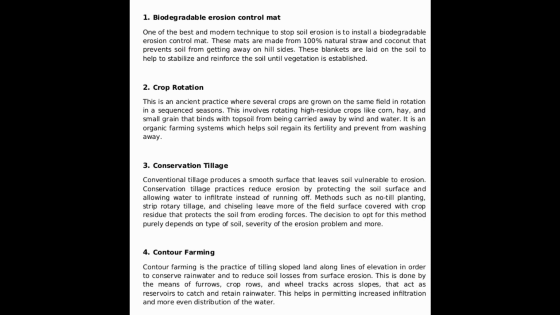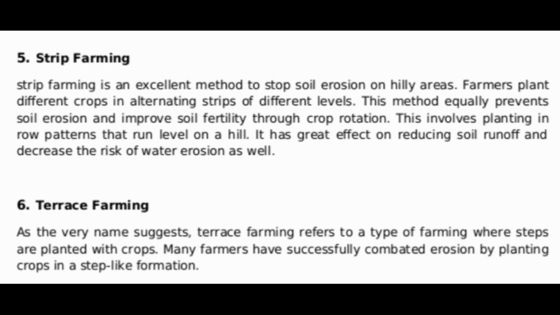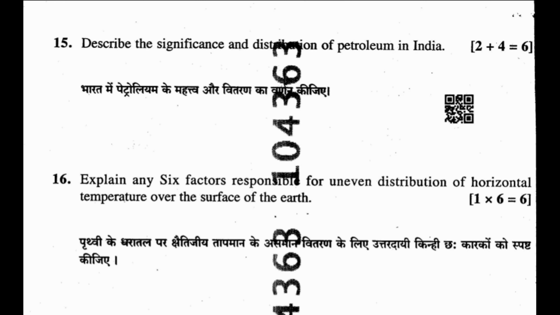Answer. 1. Biodegradable erosion control mat. 2. Crop rotation. 3. Conservation tillage. 4. Contour farming. 5. Strip farming. 6. Terrace farming. Question 15. Describe the significance and distribution of petroleum in India.